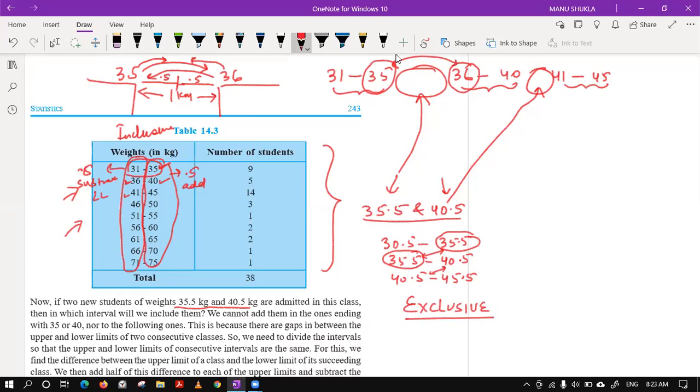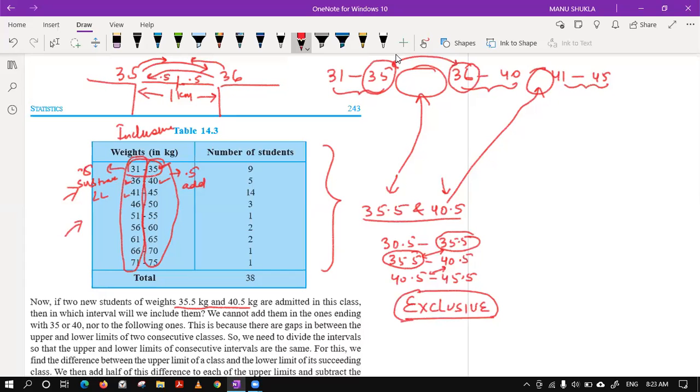In exclusive, we have to exclude which value? Lower limit or upper limit? Any idea? As the name suggests, we have to exclude one of the values, lower or upper. Tell me which one we will exclude. We will always exclude the upper limit.